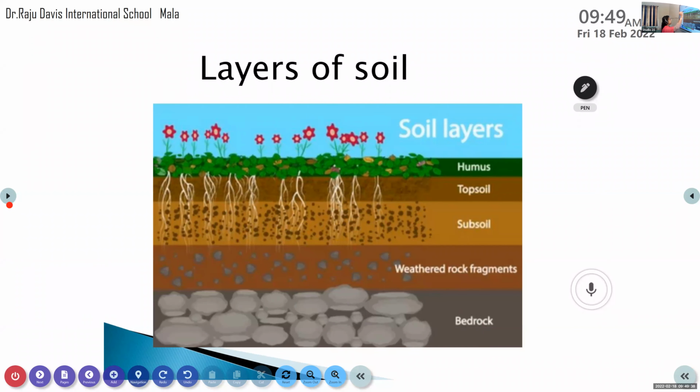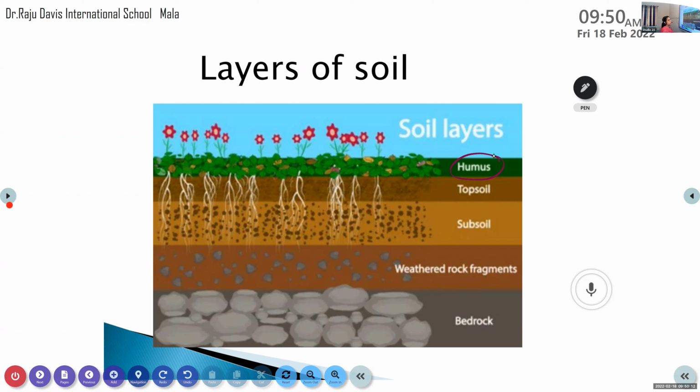So in this picture you can see first one it is written humus. What is humus? Humus means the dead parts of animals, plants. Okay, the decomposed leaves and all. Yes, that are known as humus. Humus means the decomposed leaves, plants, the dead parts of the animals, all together we will call it as humus. So in the topsoil, humus is also included.